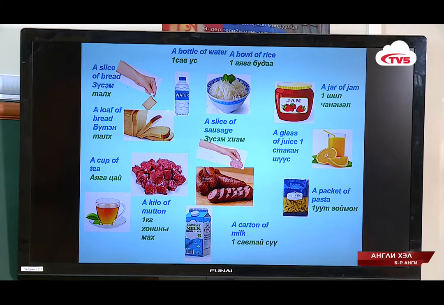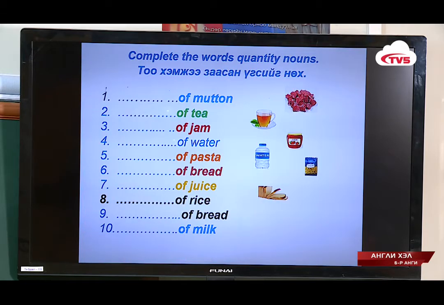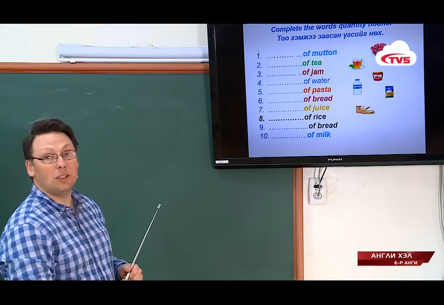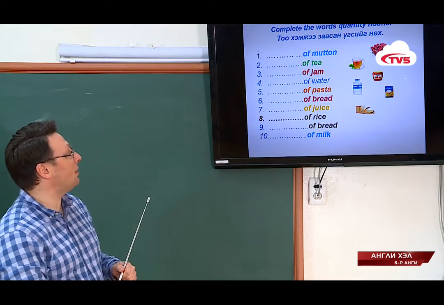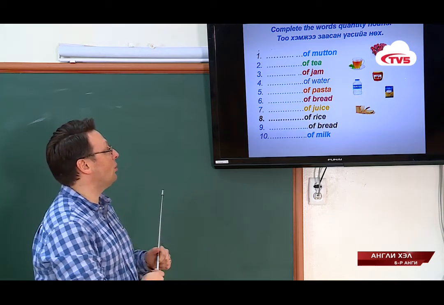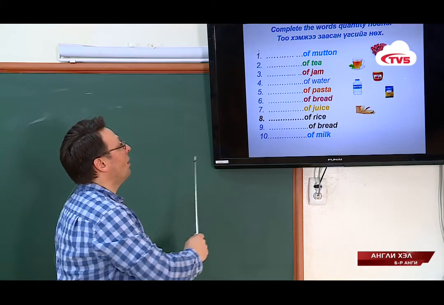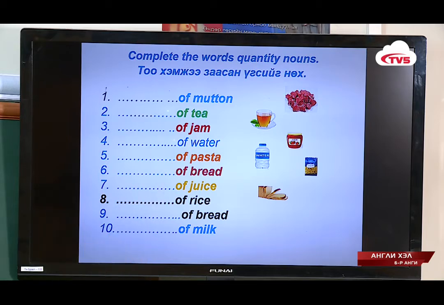Okay, let's go ahead. All right, now we will get some more practice. Do you remember the words we used to describe each of these things, the quantity? Complete the words using the quantity nouns that you learned. How much mutton? A kilo of mutton. How much tea? A cup of tea. How much jam?